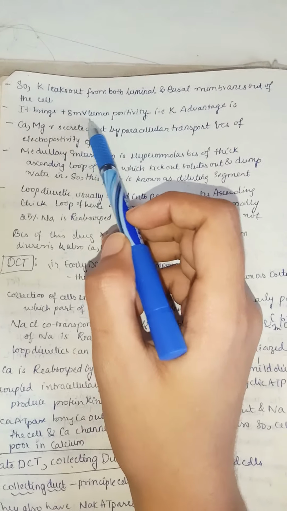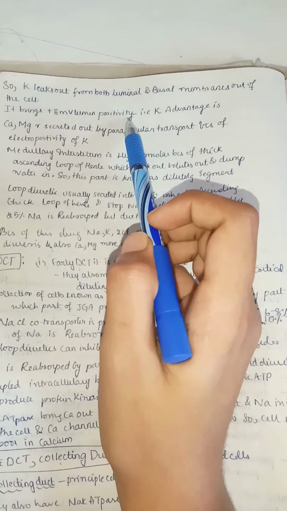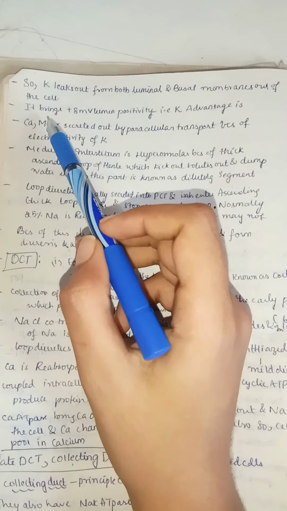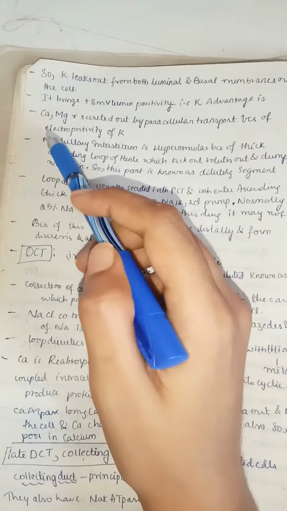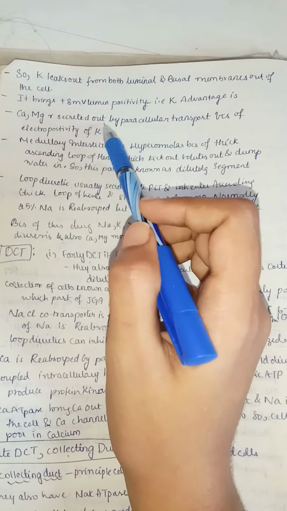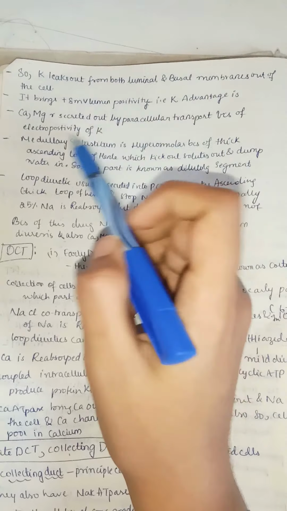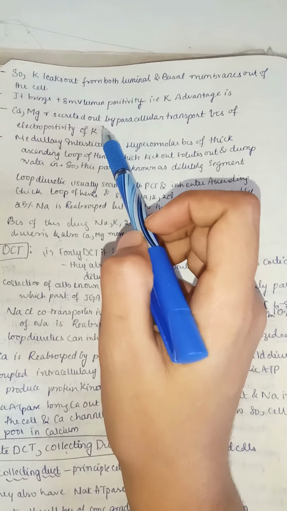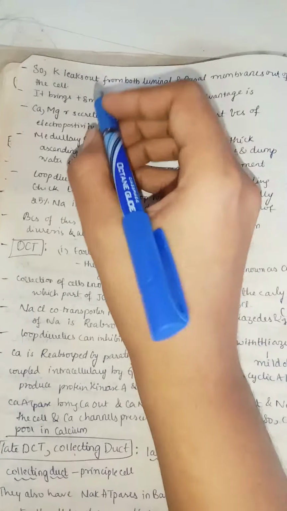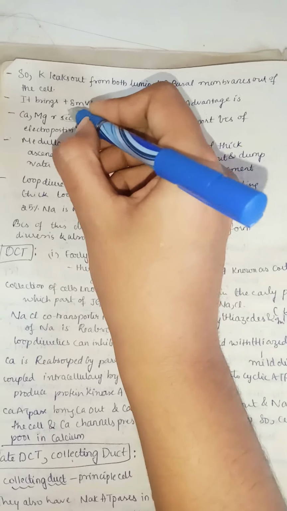It brings a positive 8 millivolts lumen positivity, that is the potassium advantage. Because of this potassium advantage, even calcium and magnesium are reabsorbed by paracellular transport because of the electropositivity of potassium.